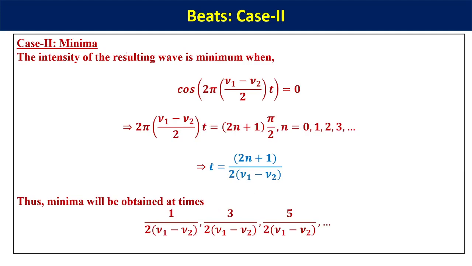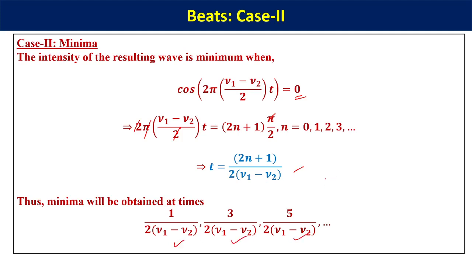Again, when will you get minima? Minima you will get whenever this particular cosine term is equal to 0, so that twice pi of this is equal to, this time, twice n plus 1 pi by 2. Alright, so once again, if you calculate the time over here, because these two get cancelled, you've got a pi over here, this gets cancelled, so this remains as twice n plus 1 divided by 2 into nu 1 minus nu 2. So minima are obtained at these times.